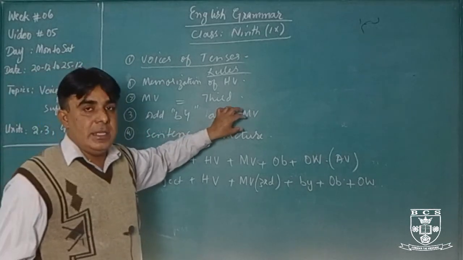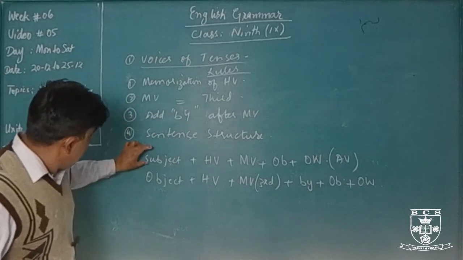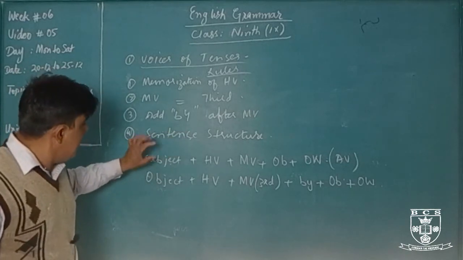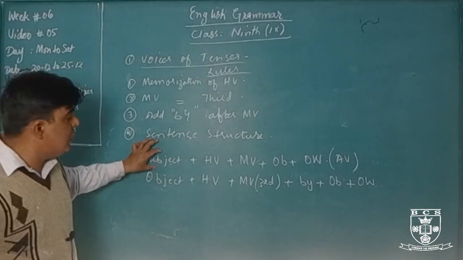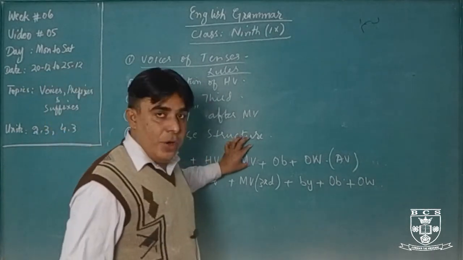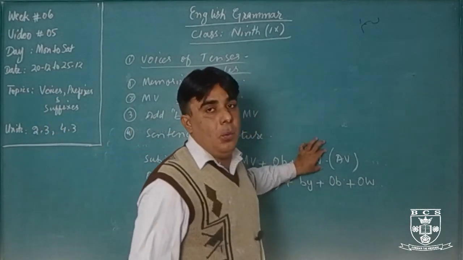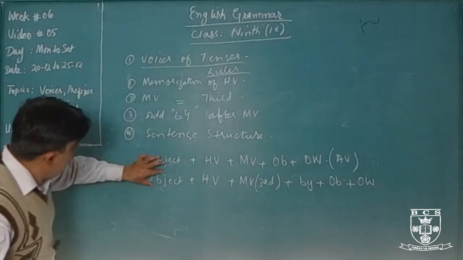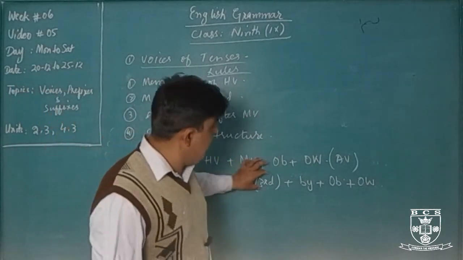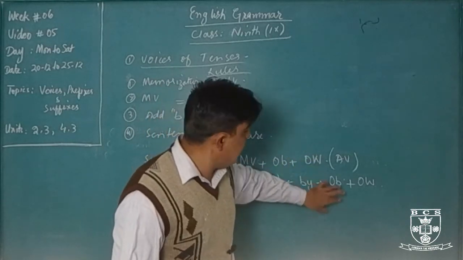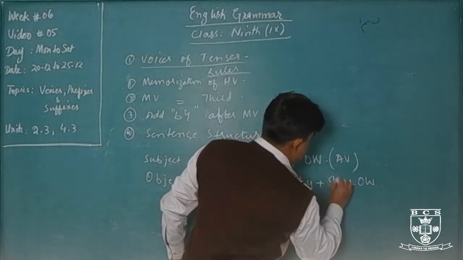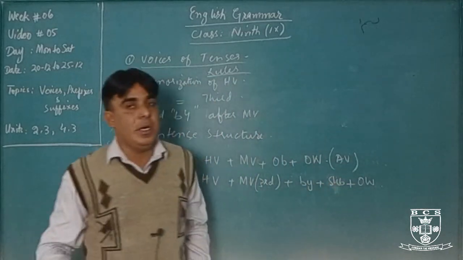Sentence structure: there is a cross sentence structure of active voice and passive voice. For example, first of all in active voice we always use subject, then helping verb, then main verb, object and other words. But in passive voice what we do? Object, helping verb, main verb, addition of by, here we will use subject and other words.